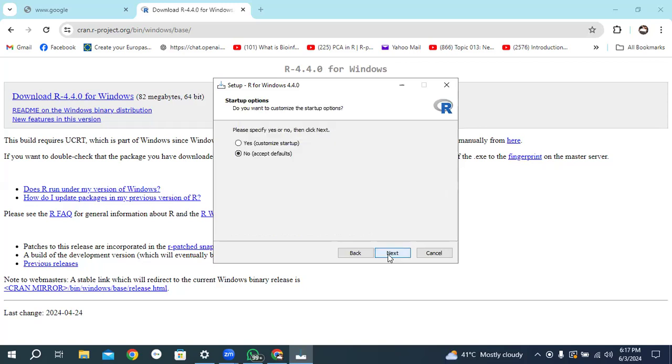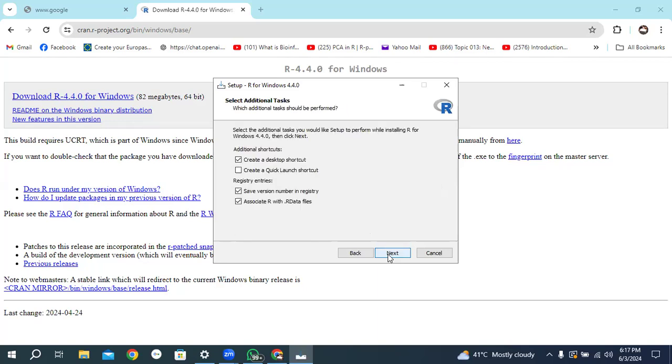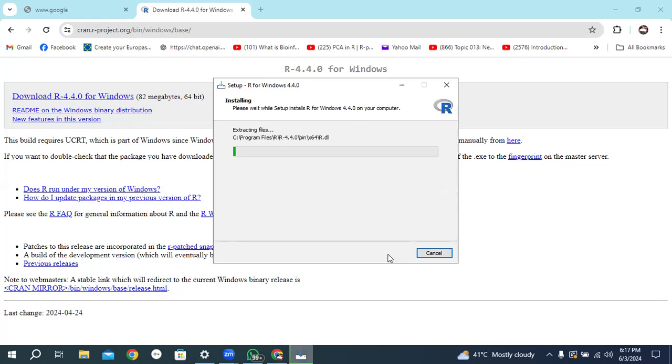Again Next, again Next, and again Next. You don't need to make any changes, just keep clicking Next and your installation will be done successfully.